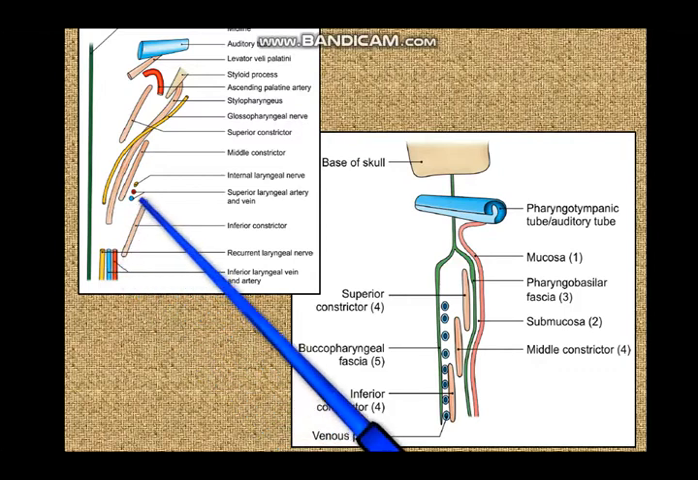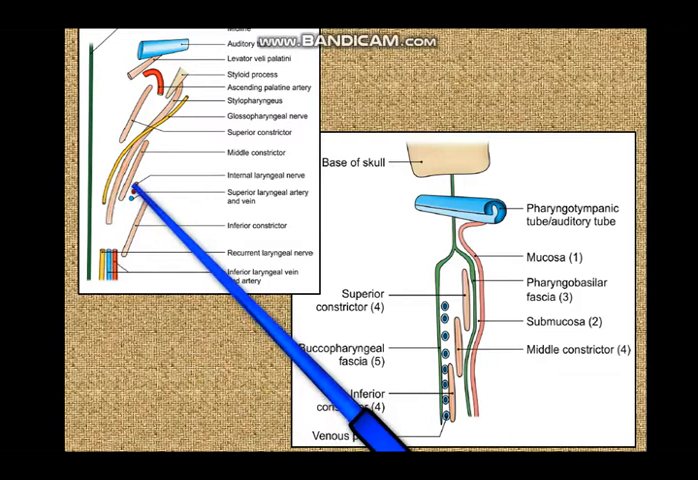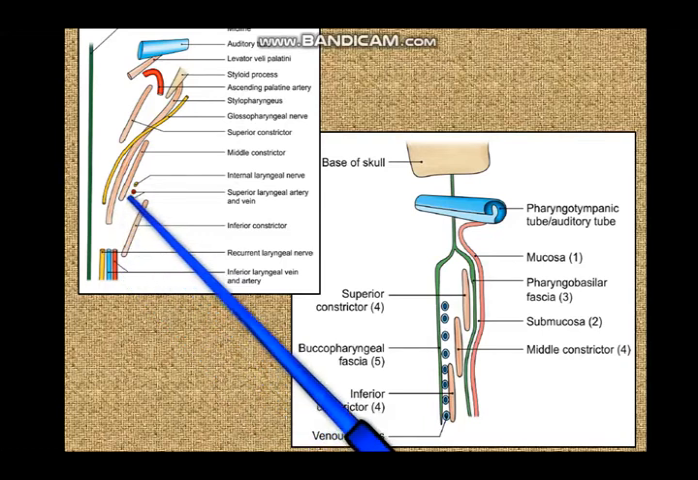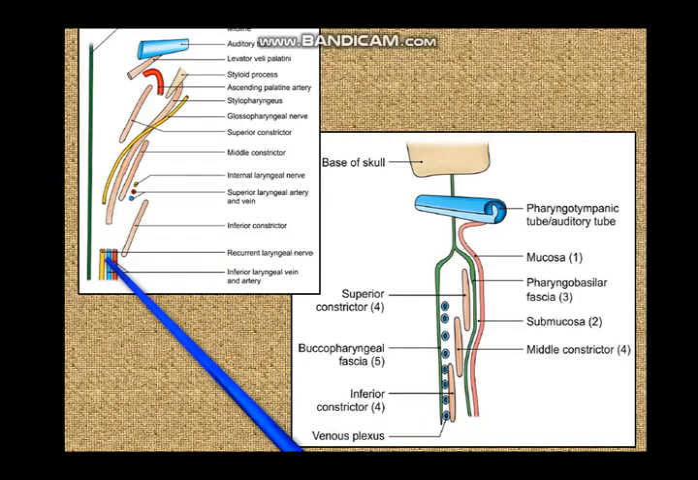Now you know that the superior laryngeal artery is a branch of the superior thyroid artery. The inferior laryngeal artery is a branch of the inferior thyroid artery. And both the internal and recurrent laryngeal nerves are branches of the vagus.